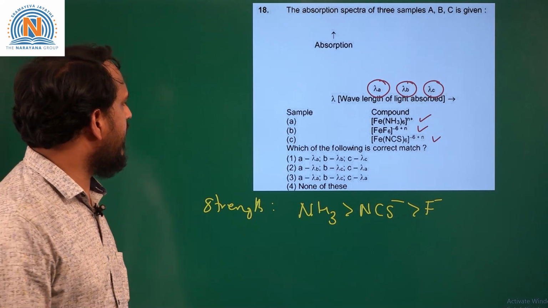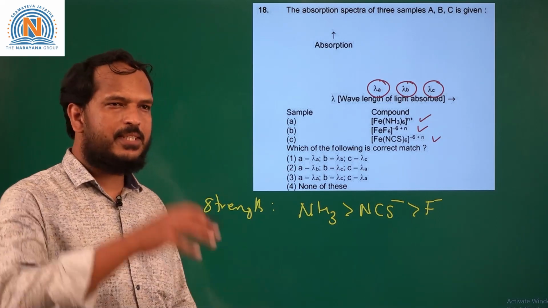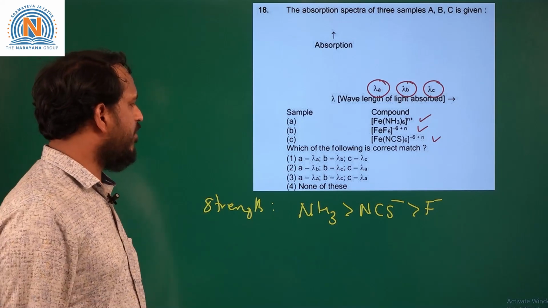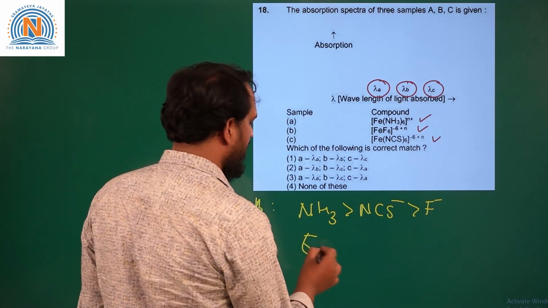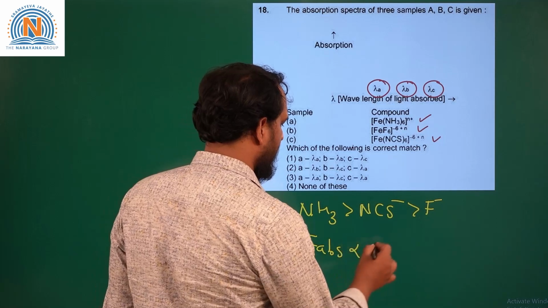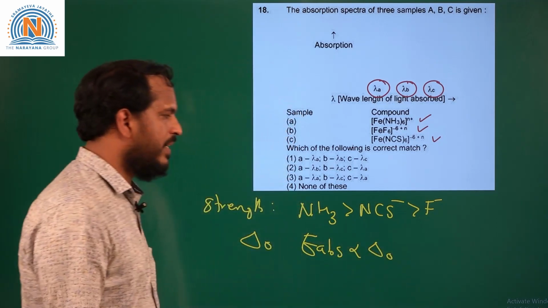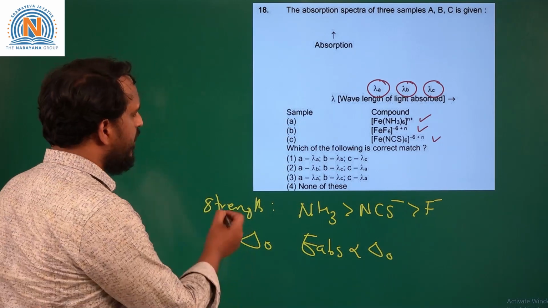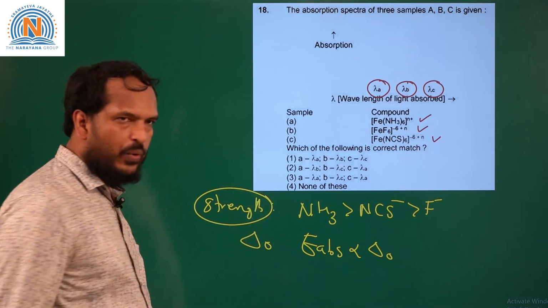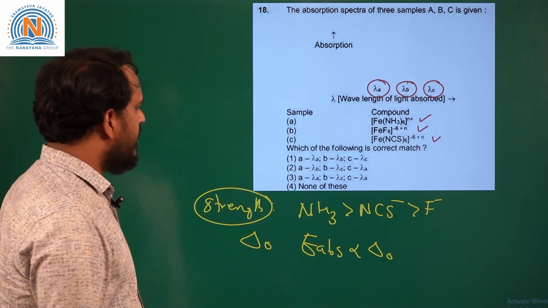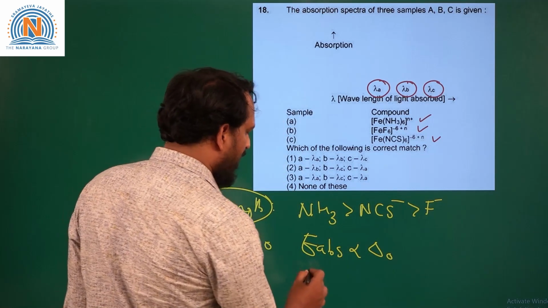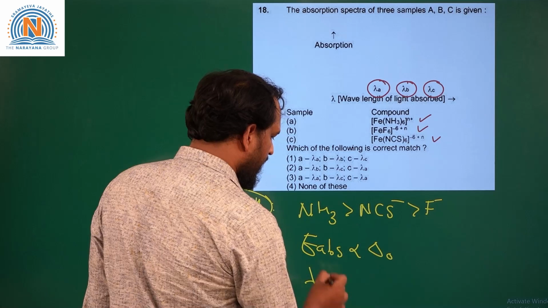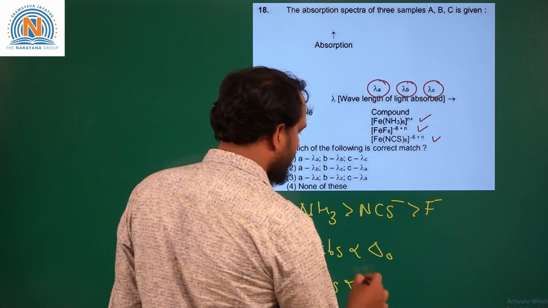If strength of this ligand is more, crystal field splitting will be more. If crystal field splitting is more, the energy absorbed will be more. So we can say that the wavelength absorbed is more if crystal field splitting is less.